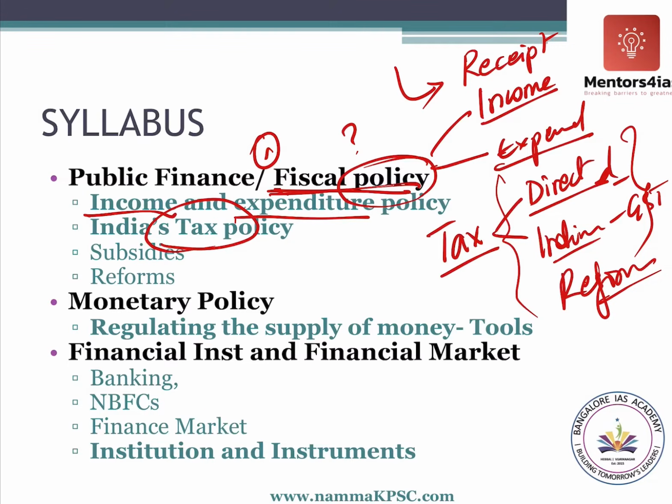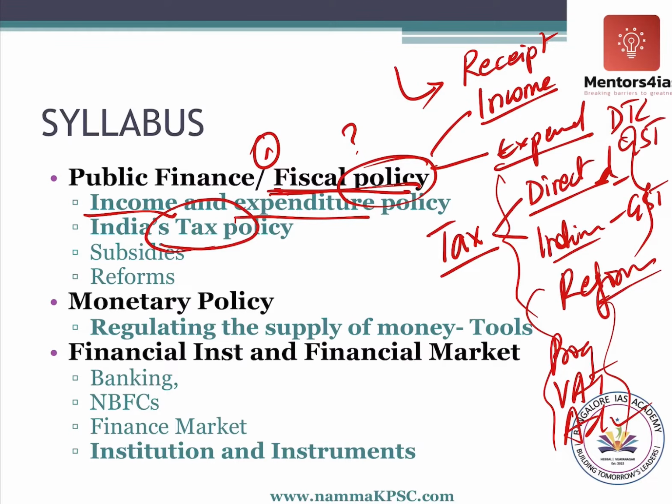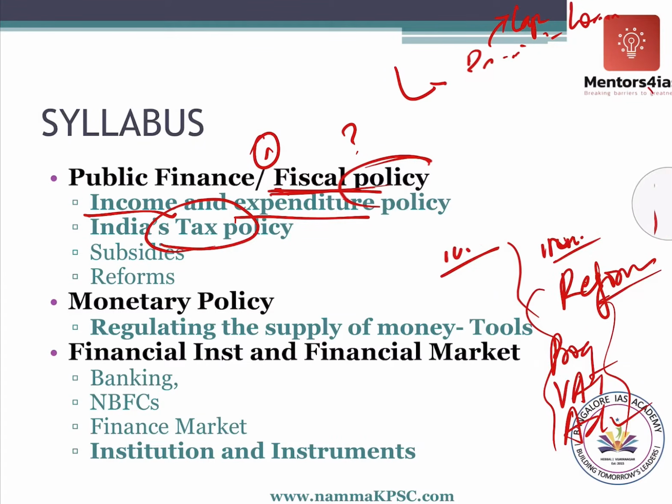We will try to understand the various concepts relating to direct and indirect taxes. For example, what are progressive taxes, what are value added taxes, what are ad valorem taxes. All these basic concepts we will try to understand. In reforms, DTC and GST, and why all these things. Then there are other kinds of receipts also, that is your capital receipts, the loans that the government takes, etc. When we discuss those chapters, I will try to make it more familiar for you guys.